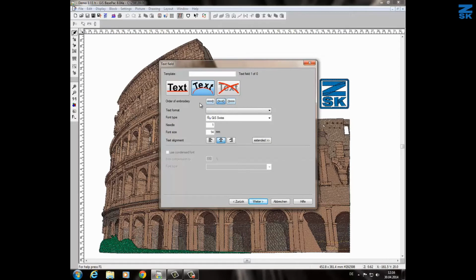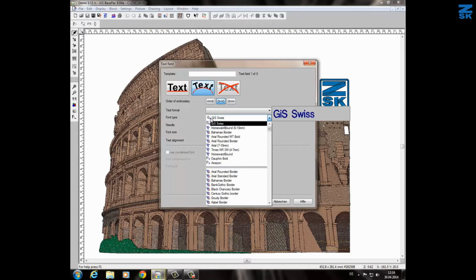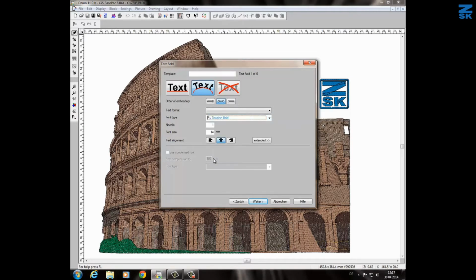Now I will choose my font. The GIS BasePac software does have more than 120 fonts inside. Of course, you can even add by yourself fonts too. In my case, I will like now to have the font called Dolphin Bold. Take it. It's asking me what kind of needle you want to use. Needle number 1, needle number 2. In my case, number 1 is fine.